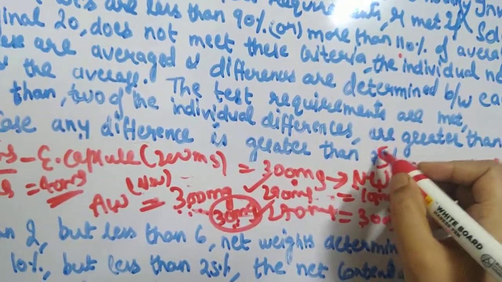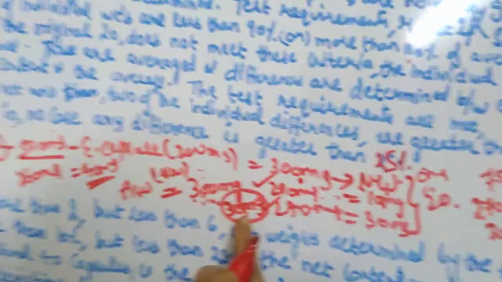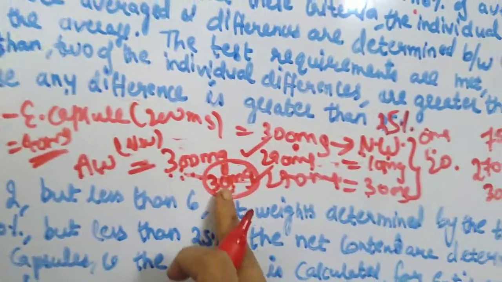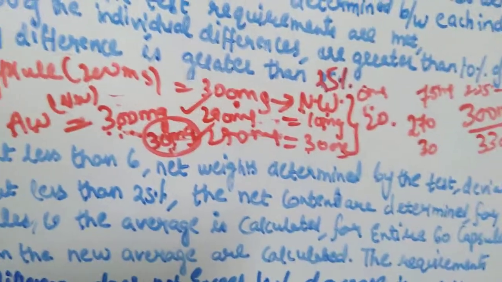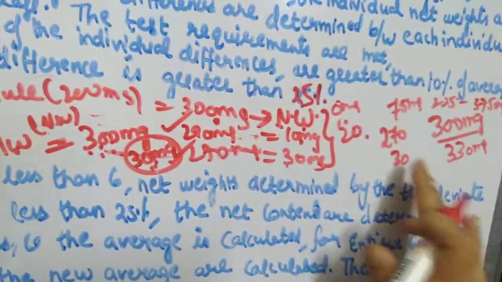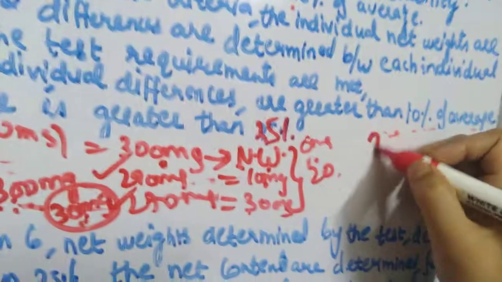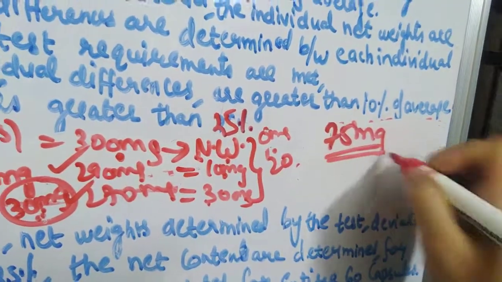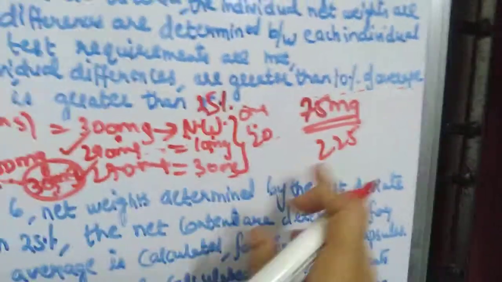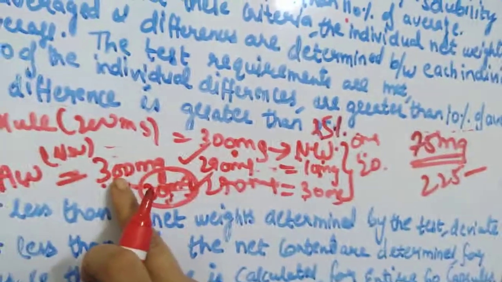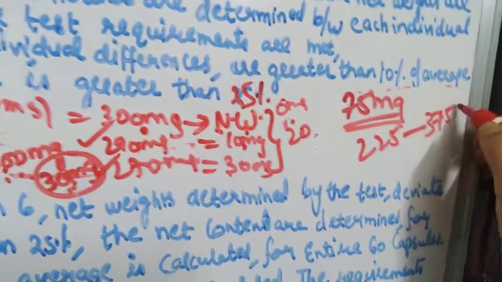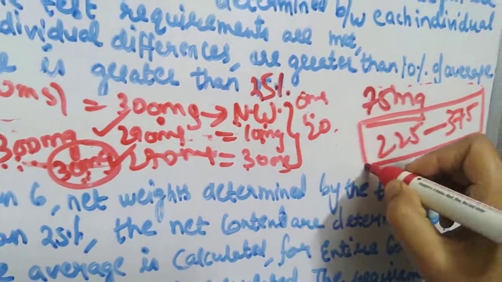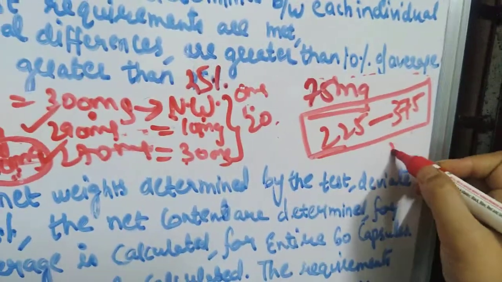And in no capsule should the difference be greater than 25%. What is 25% of 300 mg? 10% is 30, so 20% will be 60, and 25% will be 75 mg, right? So none of the individual capsules should be outside the range: if you subtract 75 from 300 it is 225, and if you add 75 to 300 it becomes 375. So none of the capsules should be outside 225 to 375 mg.